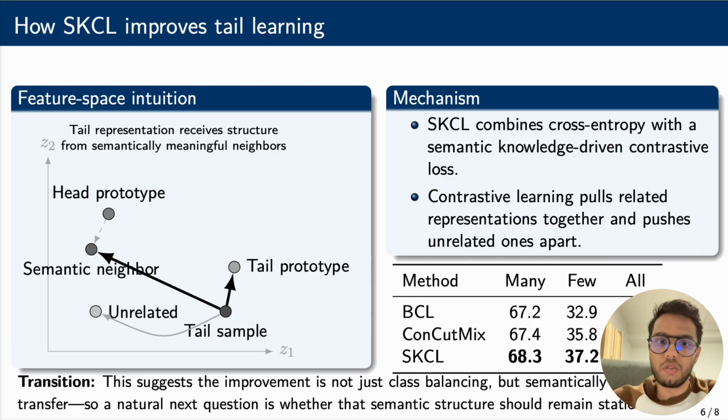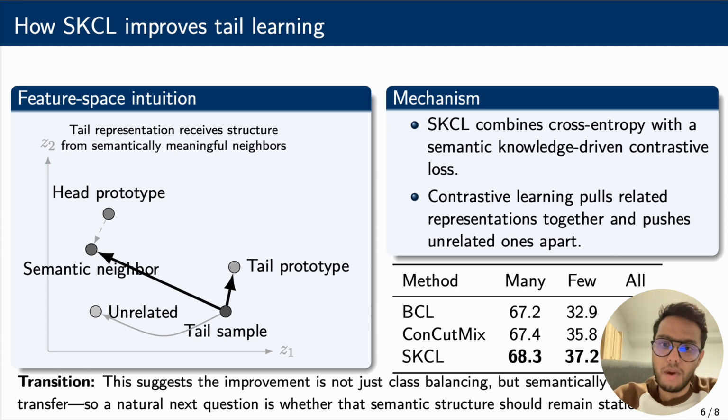This also explains why the method helps the tail classes. Tail classes usually do not have enough visual evidence to organize themselves reliably in the feature space, so semantic neighbors provide structural support. The paper describes this as enabling both horizontal and vertical knowledge transfer across the class space. In other words, transfer can happen within the same level and also across different semantic granularities.